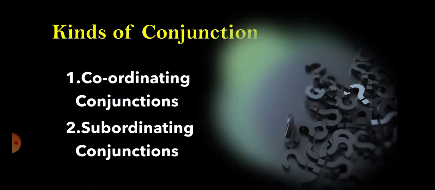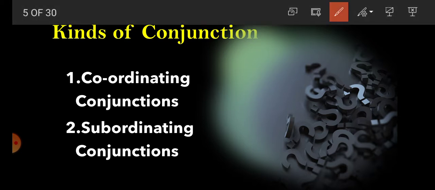Now, how many kinds of conjunctions are there? Students, there are two kinds of conjunction, coordinating conjunction and subordinating conjunction. So in this video, students, we are going to read about coordinating conjunction and its kinds. But first we will get the definition of coordinating conjunction and subordinating conjunction.